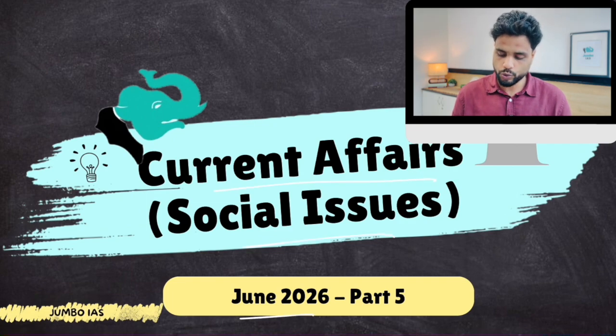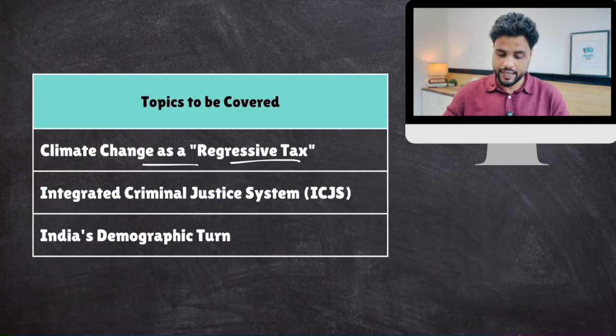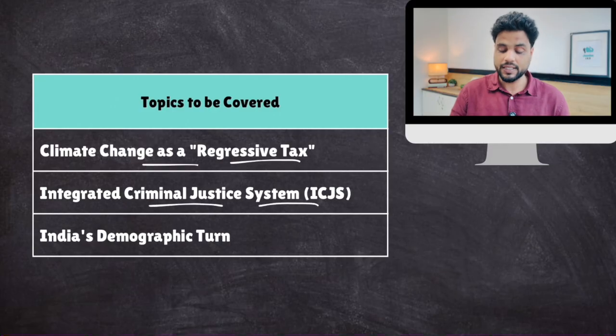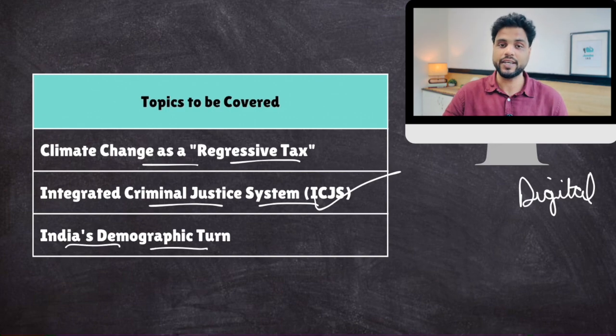So let's begin. Current affairs, social issues, June 2026, part 5. And here are the topics that we are going to cover. Topic number 1 is climate change as a regressive tax, how climate change disproportionately impacts poor people. Then we'll talk about the integrated criminal justice system. Basically, the government is introducing digital tools in our criminal justice system so that it becomes more efficient. Police functioning becomes more efficient. Court functioning, judicial systems become more efficient. And in the end, we'll talk about India's demographic turn.